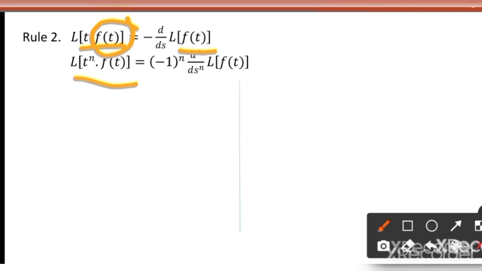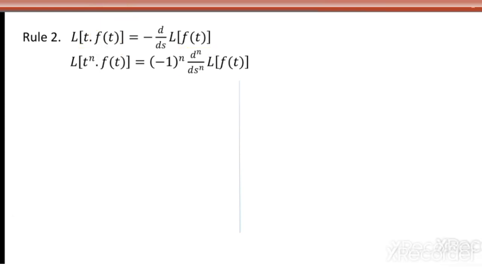If it is t power n, you have to differentiate n times, and multiply that with the sign minus or plus depending on minus 1 power n. So if it is t power 1, minus 1 power 1, so minus 1 power n d by ds, the nth derivative of the Laplace transform of f of t.